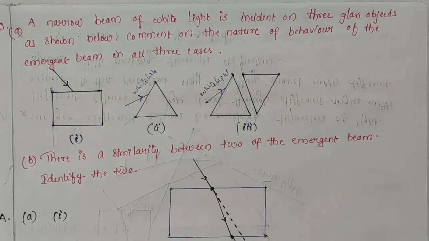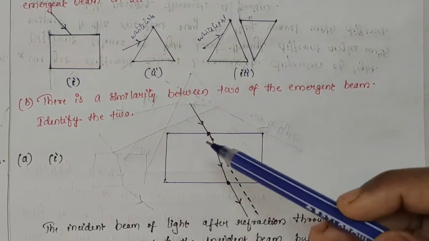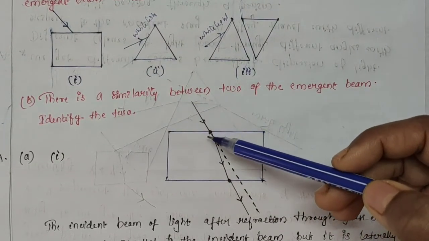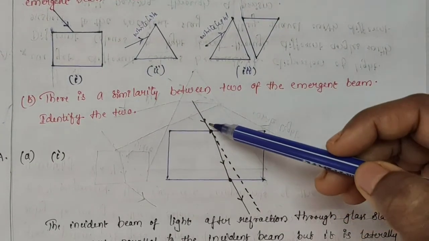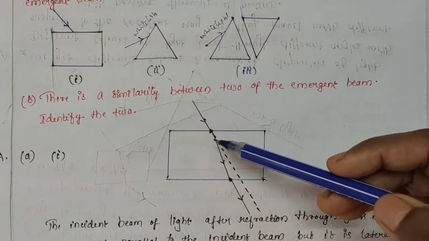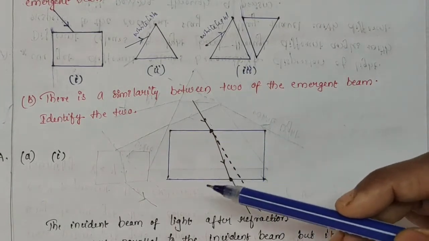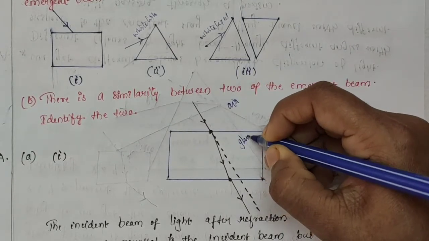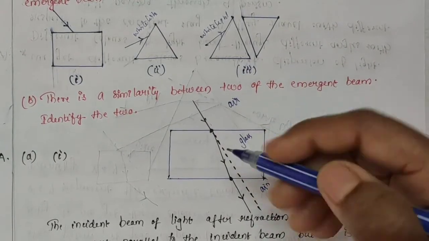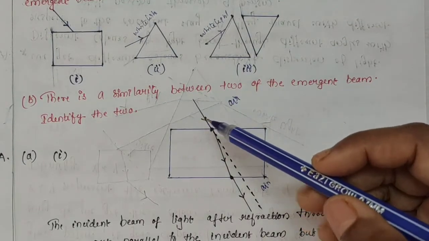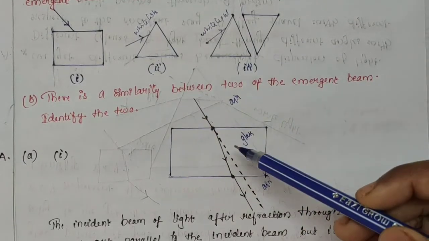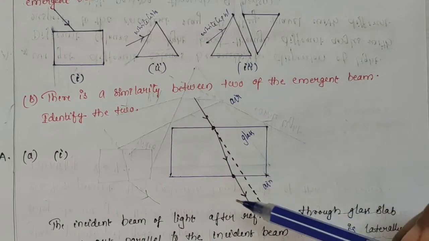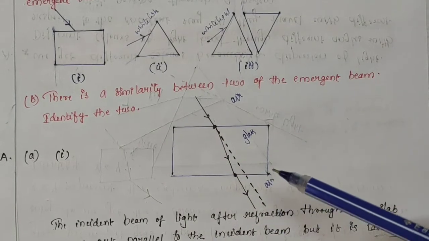So here we know that when we consider a glass slab, a ray of light is incident on it. This dotted line is the actual path of the incident ray, but here refraction takes place. It moves towards the normal because we know that this medium is air and this medium is glass, and here again this medium is air. So when a ray of light is traveling from an optically rarer medium to a denser medium, it moves towards the normal, and when it is traveling from an optically denser medium to a rarer medium, it moves away from the normal.